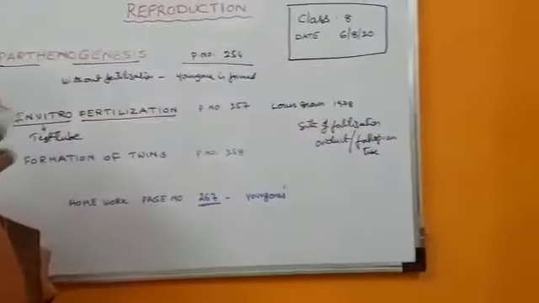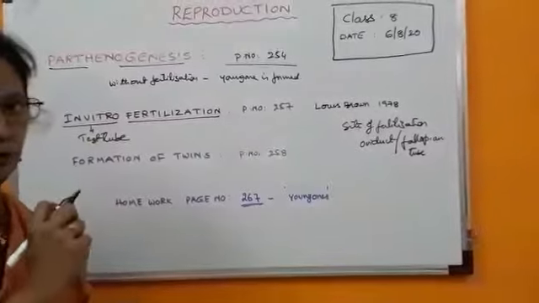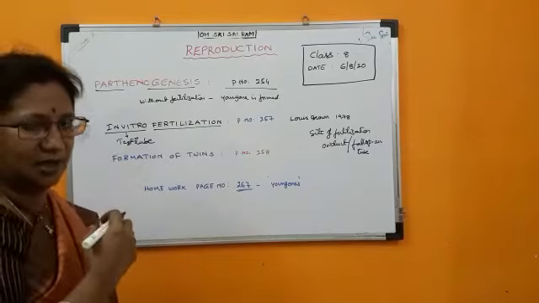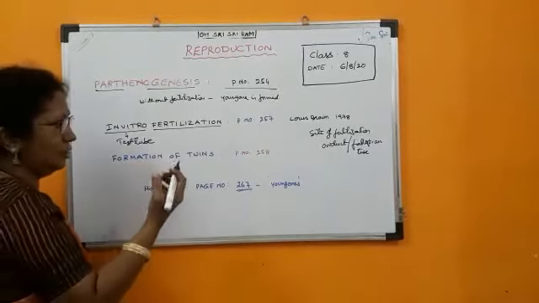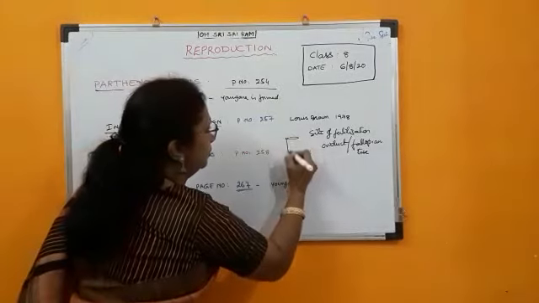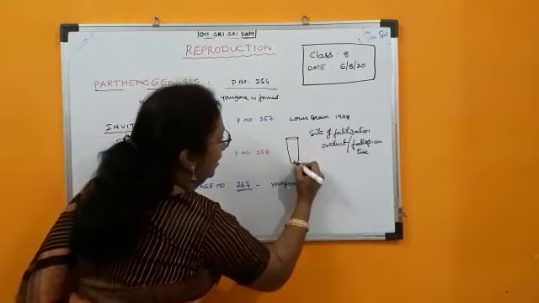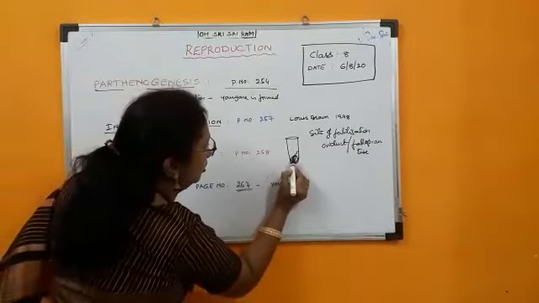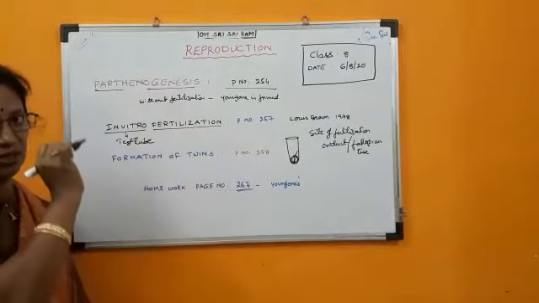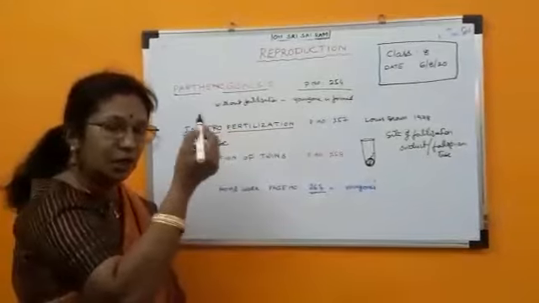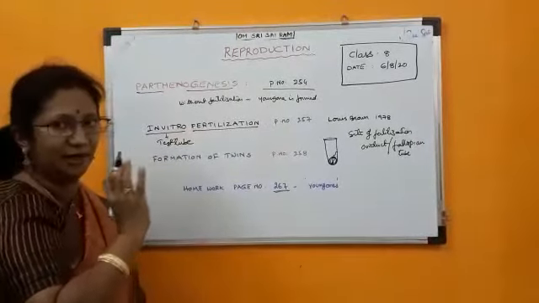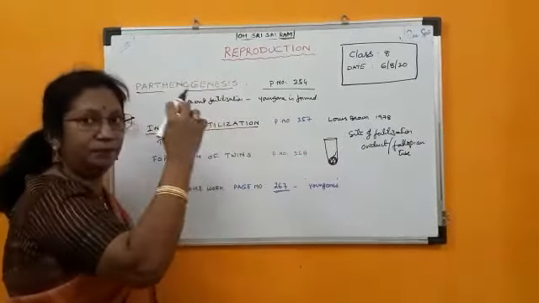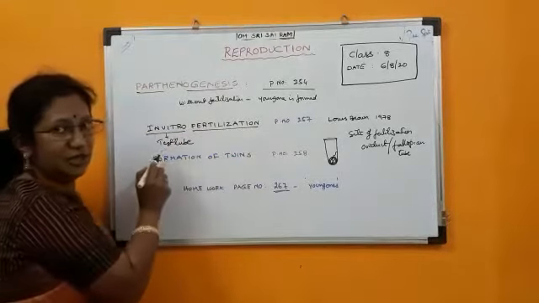What happens for a few people is that there are some blockages in the fallopian tubes, so due to that the fertilization will not occur. If such people want to give birth to young ones, what will they do? Their eggs will be taken out, and in the test tube both egg and sperm will be fused, and the zygote will be implanted in the uterus. Once you go through the previous lesson, you will understand in a better way. Don't leave it like that, this is very important even for 10th class. So the zygote will be directly implanted in the uterus.